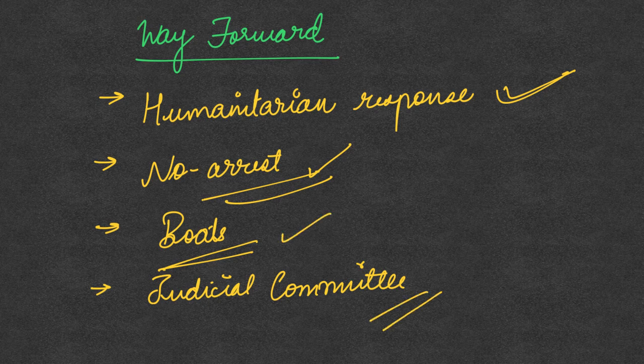So the next step is that this judicial committee, which first came up in 2008 but was then discontinued, will also have to be revived, so that these fishermen get faster, quicker consular access, and also their health conditions are maintained properly in the other country, and there is also faster release of these fishermen from those jails. So this is related to the way forward and the fishermen issue between India and Pakistan.